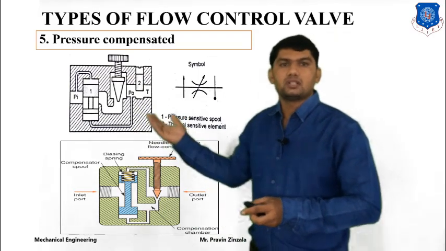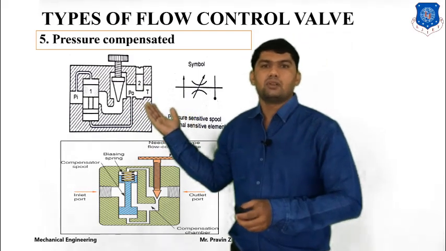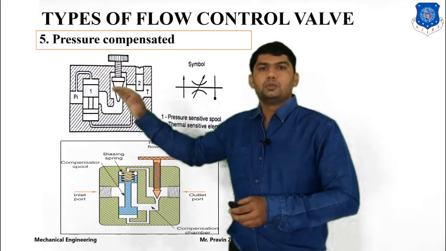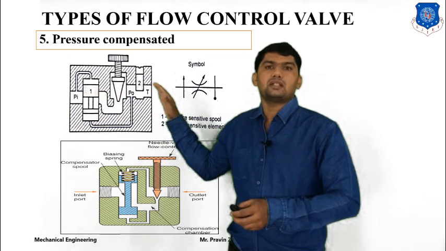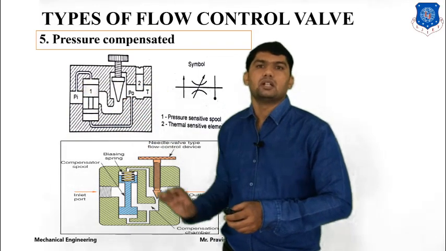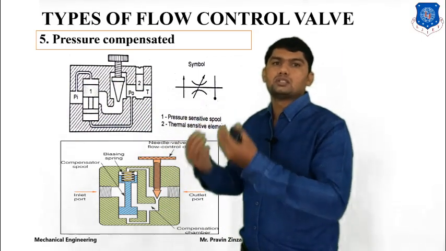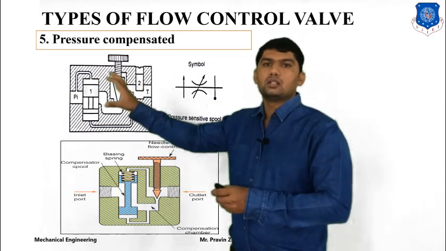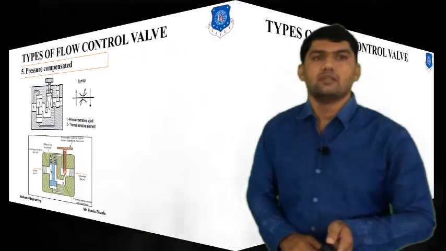It is also used for single or dual combination. If you want to design this valve only for pressure compensation, remove the expansion device. If you want to design it only for temperature compensation, remove the pressure piston cylinder arrangement, and it will become a temperature compensate valve. If you use both systems, pressure as well as temperature compensation, you have to insert both the piston cylinder and the thermal expansion device.